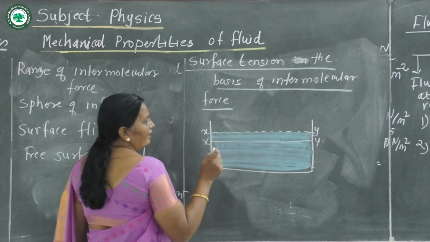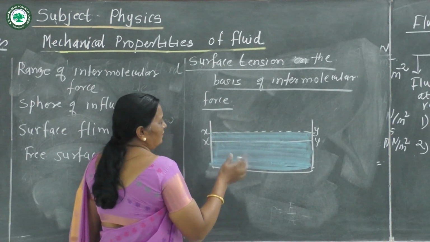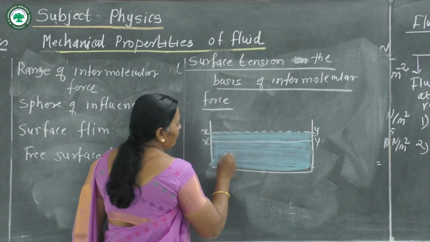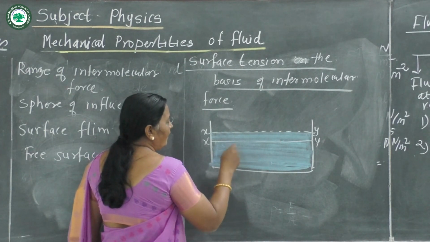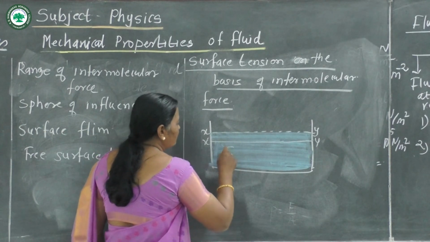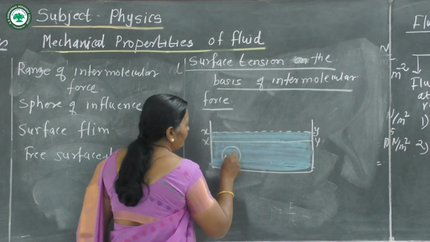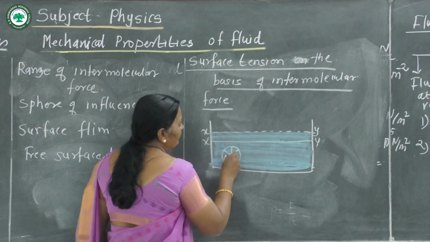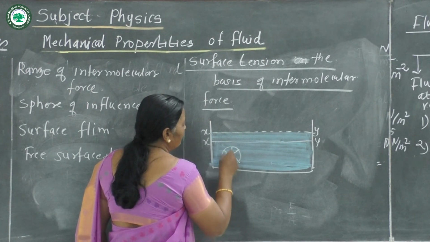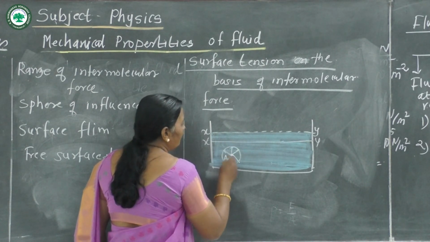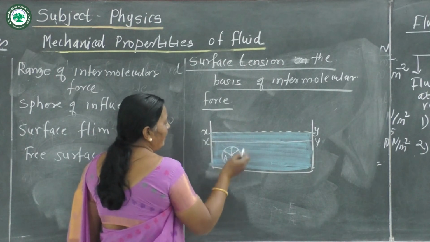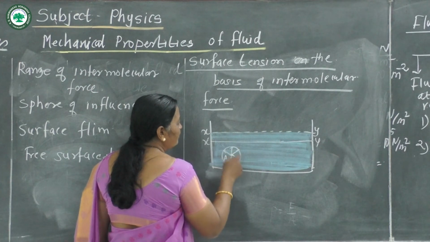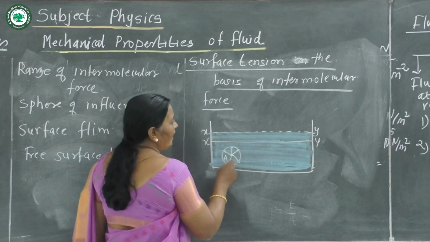Now see, imagine or consider three molecules. Suppose molecule A has a sphere of influence. What is the sphere of influence here? The molecule is at the center and, with the radius equal to the molecular range, draw the circle. It is the sphere of influence. Suppose we consider molecule A and its sphere of influence; it is inside the liquid.